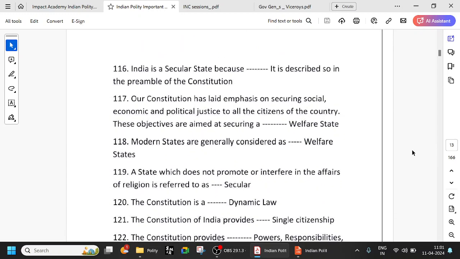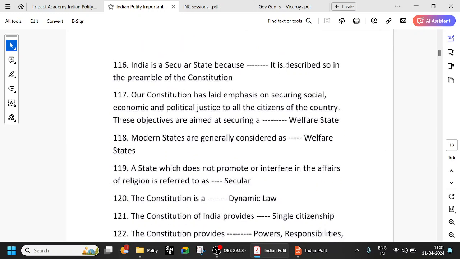So look at 116. India is a secular state because it is described so in the preamble of the constitution. Fine, so it depends. If you have four options and one of the options is this, then it is: India is a secular state. Okay, try to remember that, and it is written in the preamble of the constitution.